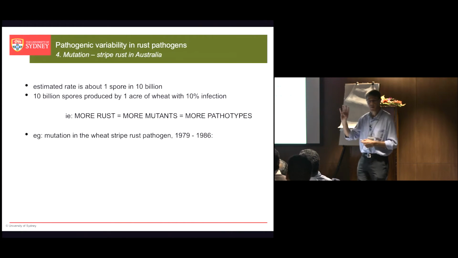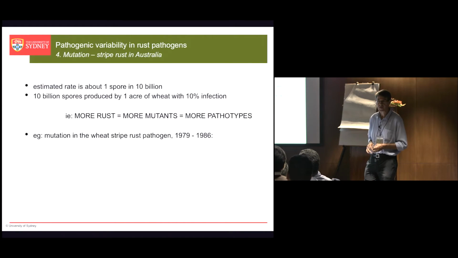Okay, number 4, mutation. And this is the one that I said is probably the most common mechanism generating variation in rust pathogens around the world. Certainly for us in Australia, where we don't have any sexual recombination at all in any of our wheat attacking rusts, we know mutation is the number one generator of variation.